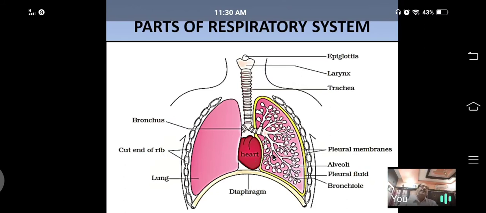Is the size of both lungs the same? No. The right lung is larger because it has 3 lobes: superior lobe, middle lobe and inferior lobe. Whereas the left lung is smaller. It has only 2 lobes, superior and inferior, no middle lobe. That portion is occupied by the heart. And below there is the diaphragm, which is dome shaped. During expiration it becomes dome shaped. During inspiration it becomes flat.